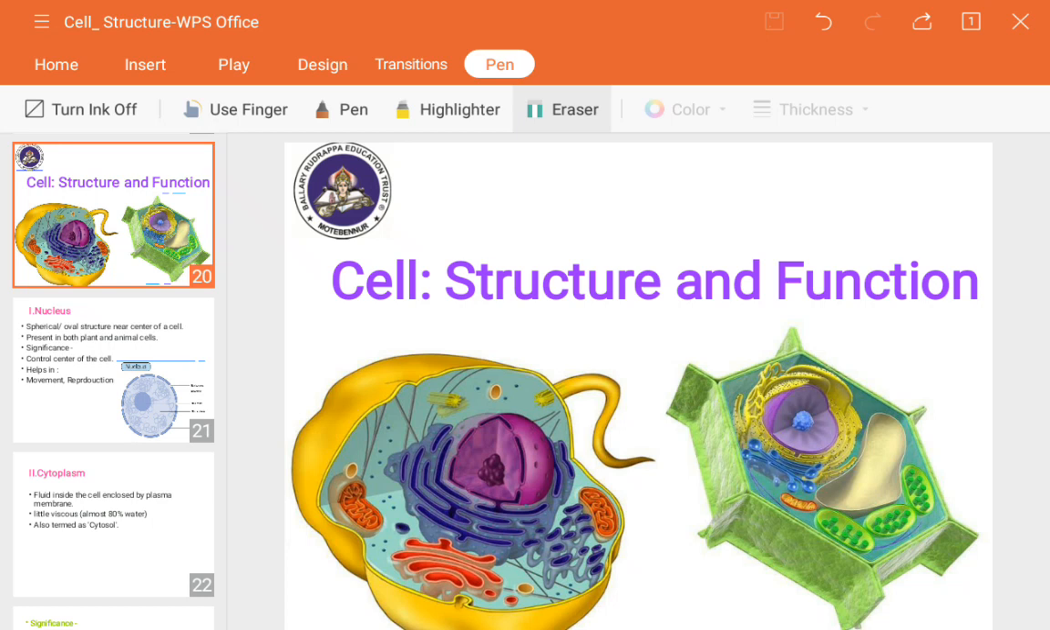Hello, dear students. Today we are going to start the next portion of cell structure and function. In this session, we are going to study the nucleus, cytoplasm, and their significance. And what does protoplasm mean? These are some new words for you, but you will understand them very easily.